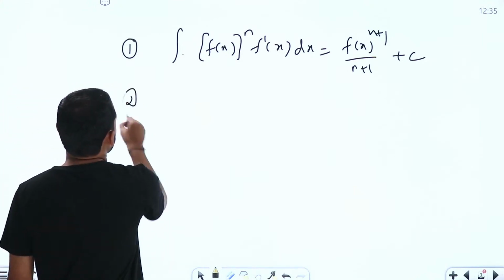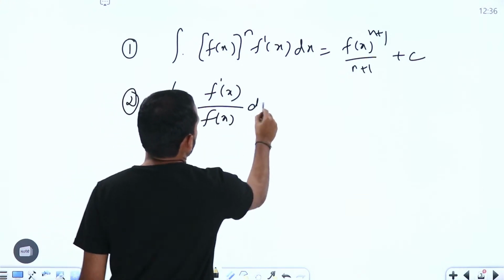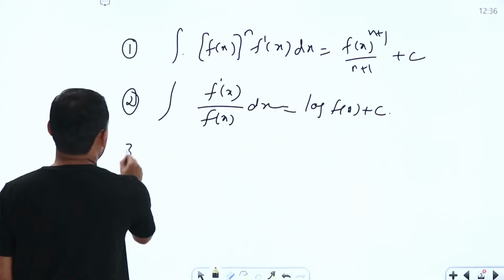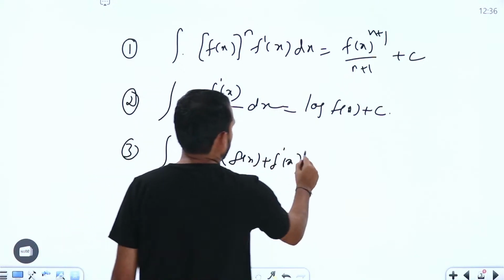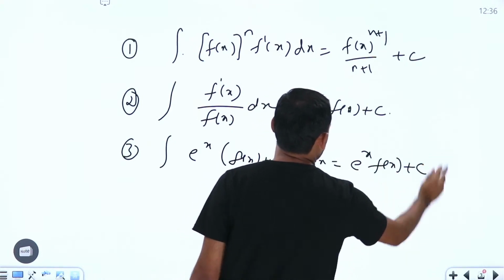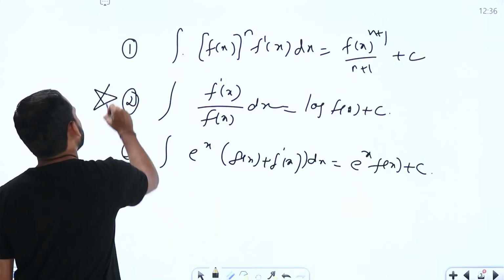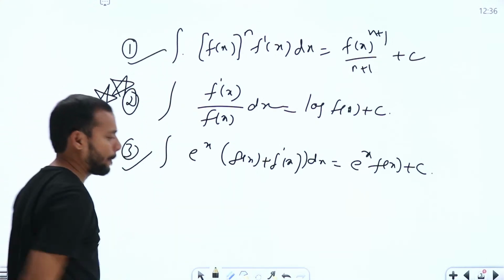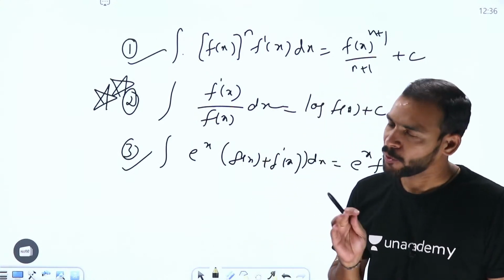Coming to the next one, integral of f dash of x by f of x dx is equal to log of f of x plus c. Coming to the third one, integral of e power x into f of x plus f dash of x dx is equal to e power x into f of x plus c. That's it. Among these three, I'm going to give the highest priority to this formula, the next one is this one, and the third one is this one. If you remember these three standard results, you can solve most of the integrals so easily.